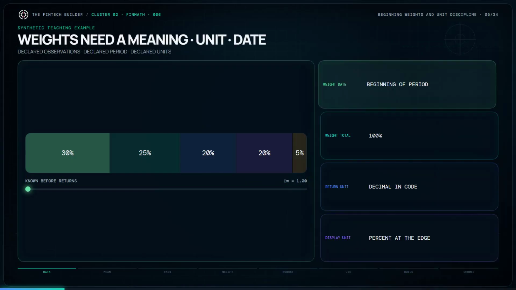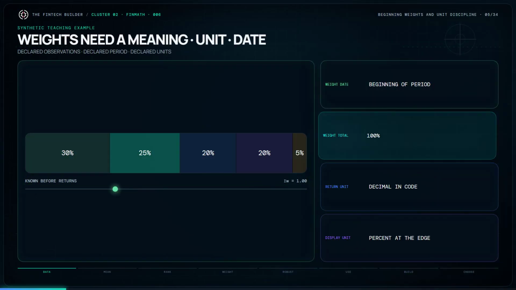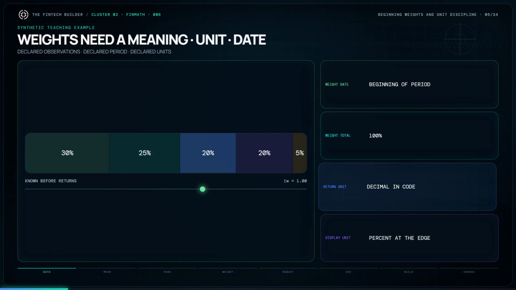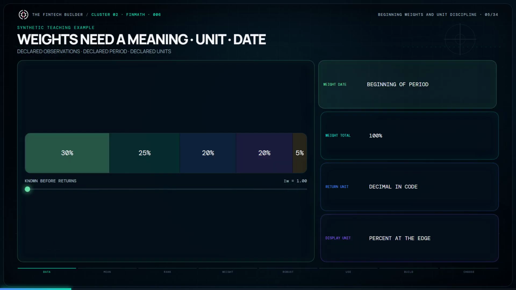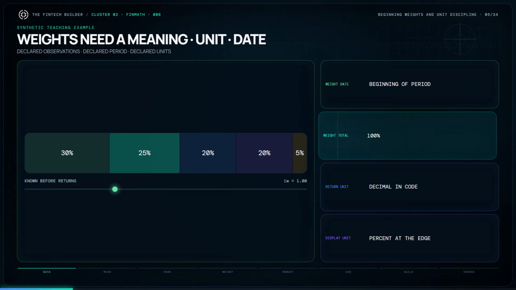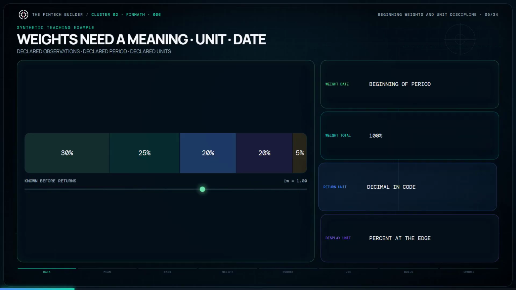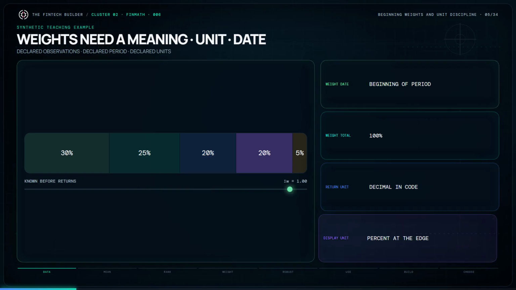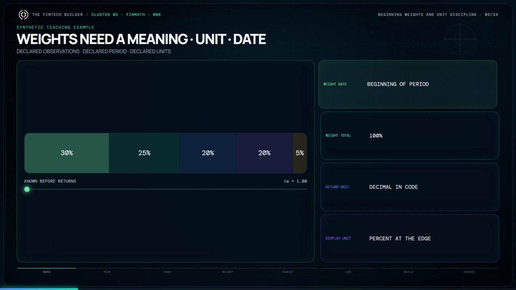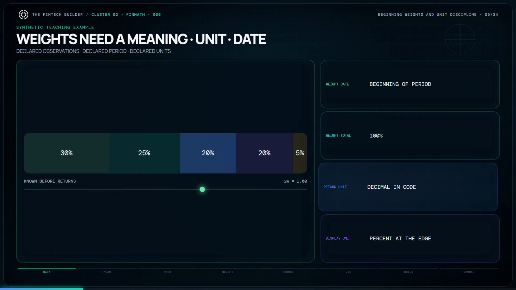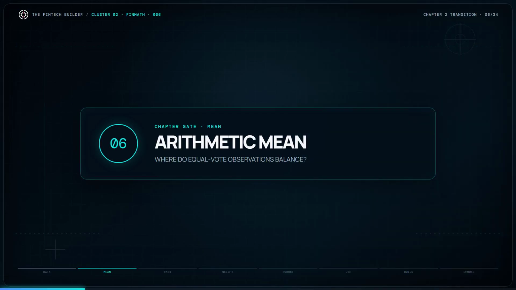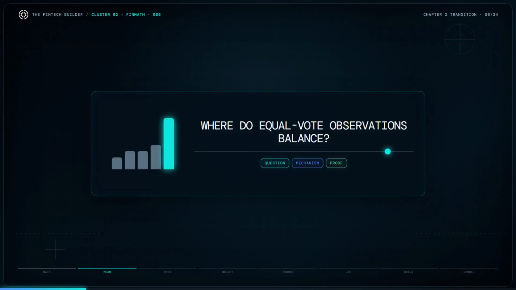The portfolio begins with weights of 30, 25, 20, 20, and 5%. They add to 100%. We use beginning of period weights because those exposures existed before the returns were realized. Using weights calculated after the period can allow future performance to influence the historical calculation. In code, store the returns as decimals, 0.01 through 0.22, and convert them to percentages only for presentation. We will begin with the familiar average and see why equal counting influence does not mean equal numerical impact.